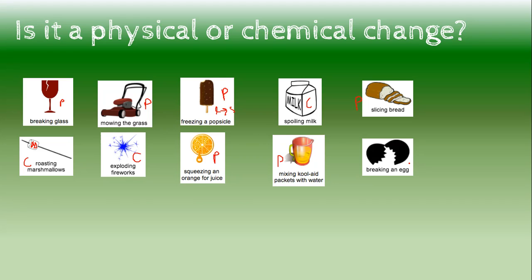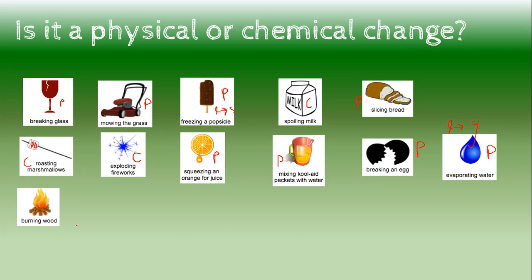And breaking an egg. Now, this one tricks people because they think, oh, I can't reverse it. It has to be chemical. No, my friends, it is physical. That's why I said it's generally reversible. Because, yeah, we can't put an egg really back together, but we start with an eggshell, yolk, and the egg white. We end with the eggshell, yolk, and the white. Now, if I cook the egg, I can smell it cooking. It changes color. That would make it a chemical reaction. But just breaking it is physical. Evaporating water is just a phase change. It is physical. So we're just going from a liquid to a gas.